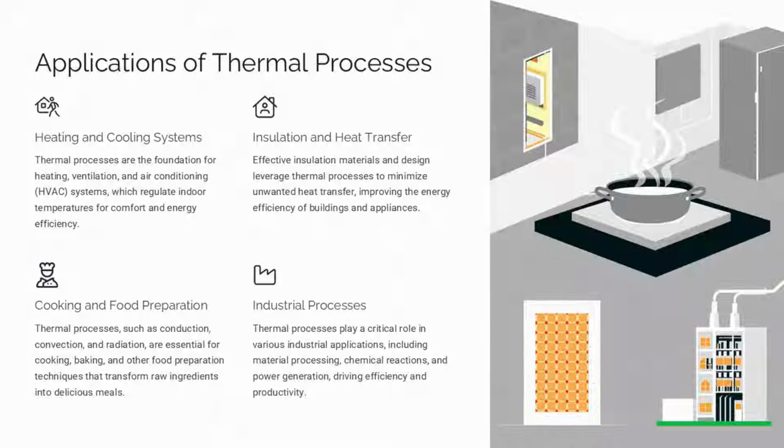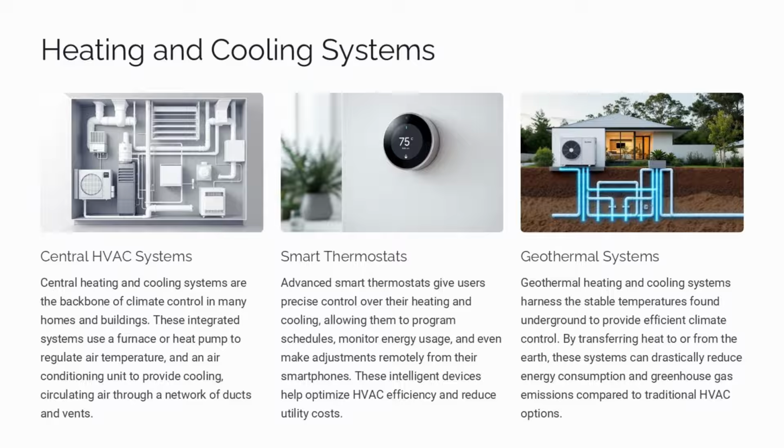Thermal processes play a critical role in various industrial applications, including material processing, chemical reactions, and power generation, driving efficiency and productivity. Central heating and cooling systems are the backbone of climate control in many homes and buildings.